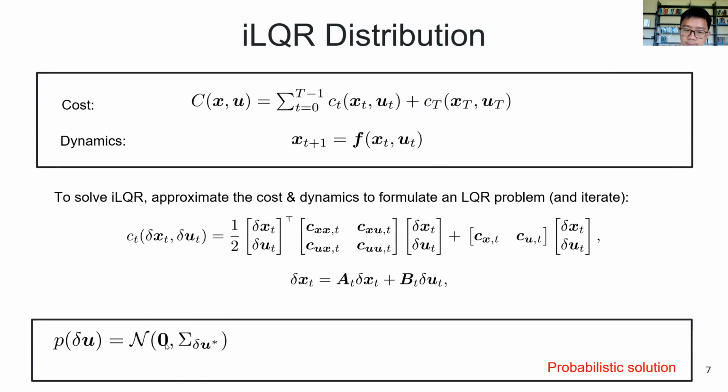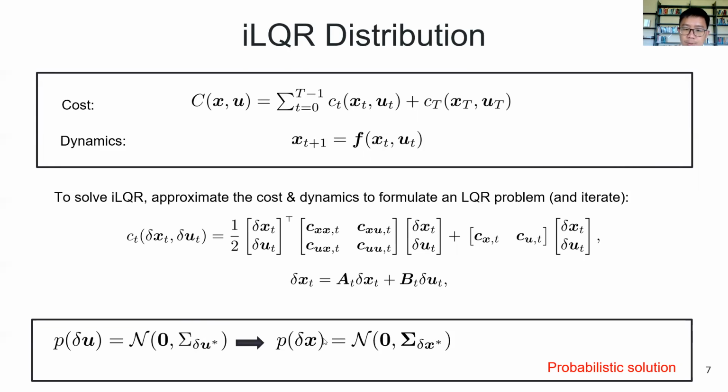Now note here that the mean is 0 because we are at the convergence, and at the convergence, we cannot improve the cost function anymore. So the solution is 0, but we still have the information about how to move away from this optimal solution as the covariance of the solution.